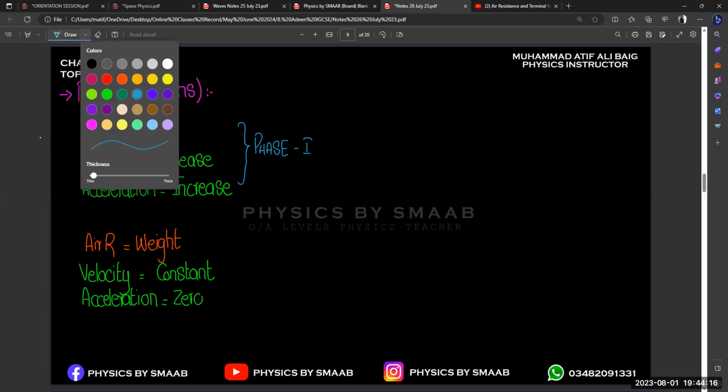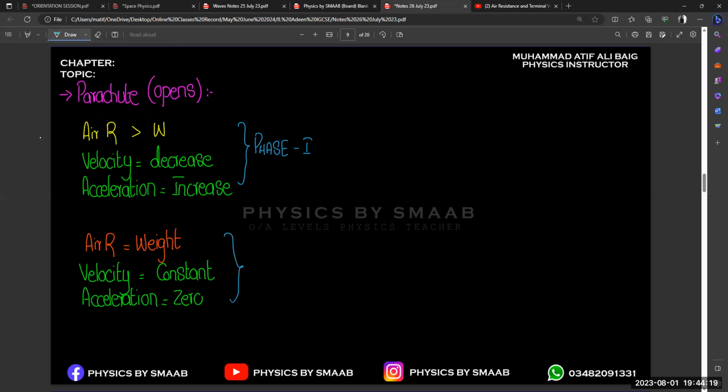So this is phase number two for the parachutist, with the parachute. We studied air resistance and terminal velocity in two phases, without parachute and with parachute. I split this topic in two different forms so that it will be easy for you to understand. Otherwise it is a difficult one, because there is a terminal velocity concept two times.